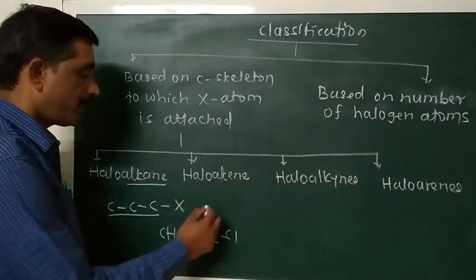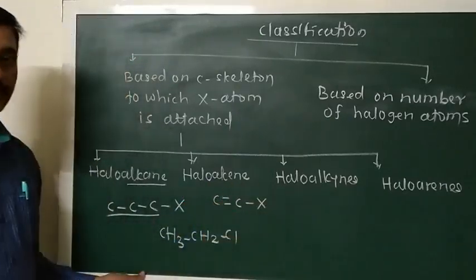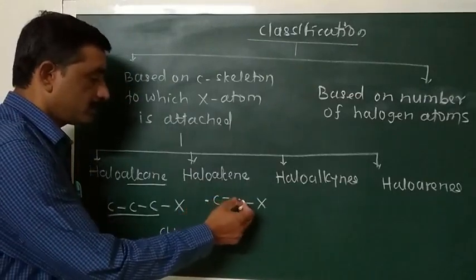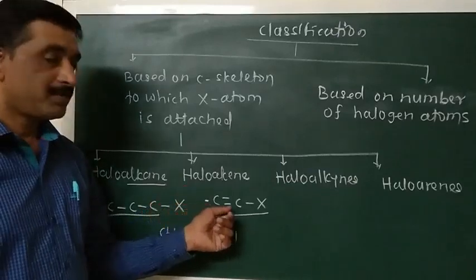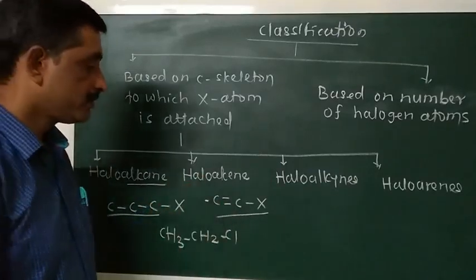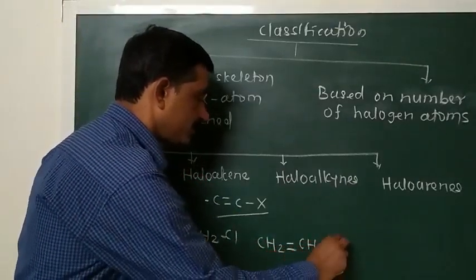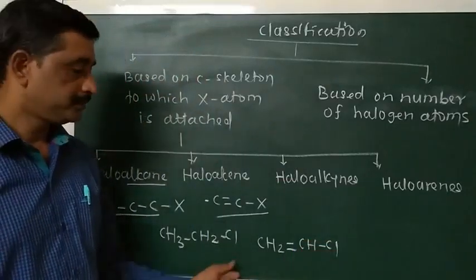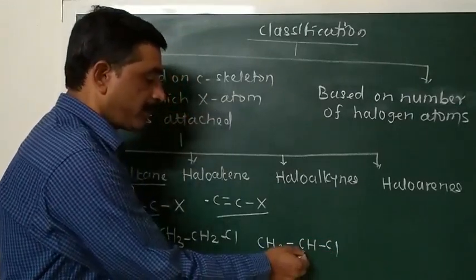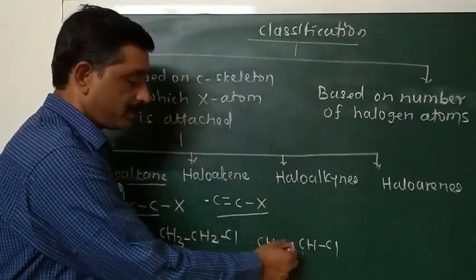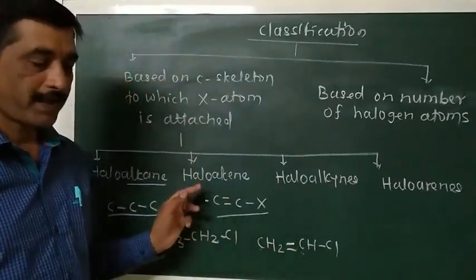In haloalkenes, what happens? The halogen atom is attached to a compound containing a carbon-carbon double bond. So a double bonded carbon skeleton is present in haloalkenes. An example of such a compound is vinyl chloride. In this compound, the halogen atom is attached to this carbon atom, and this carbon is attached to another carbon atom by means of a double bond. So a double bonded carbon skeleton is present in haloalkenes.